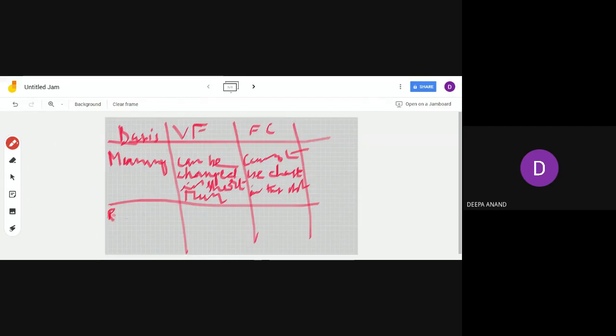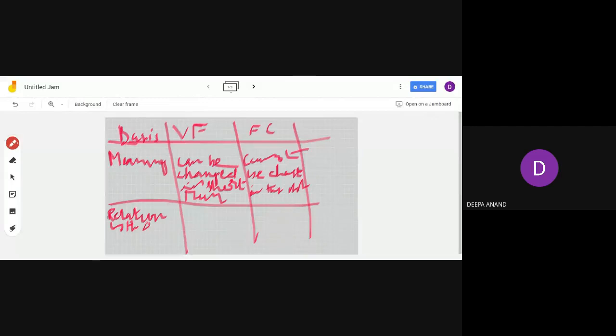For the first column, what will you write? The second sentence that you have written above. Relation with output. So simply write: it varies with output, changes with output. Here it does not vary or change with output, that's all. Relation with output. Which one varies, Swastika?